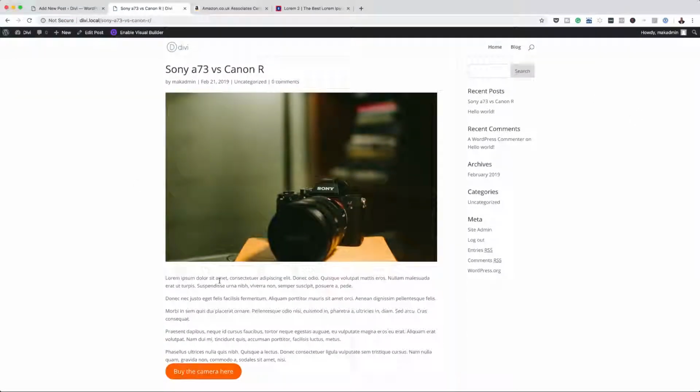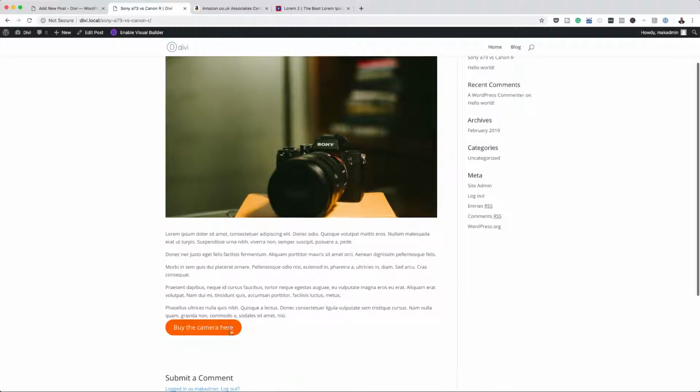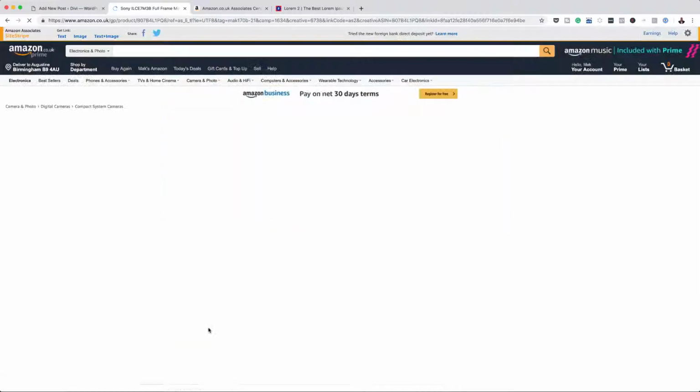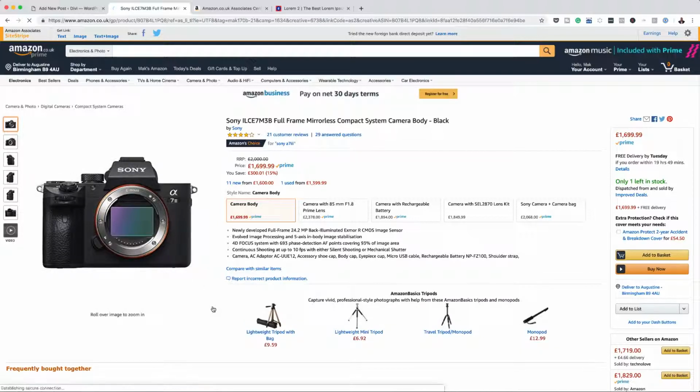So here I've got the camera, and this is the content, and this is the link to buy the camera. So check this out. If I click here on buy the camera, it takes me straight to the camera. And if someone buys from that link, you actually get a commission on that. And this is fantastic because this is how people are making money using Amazon.